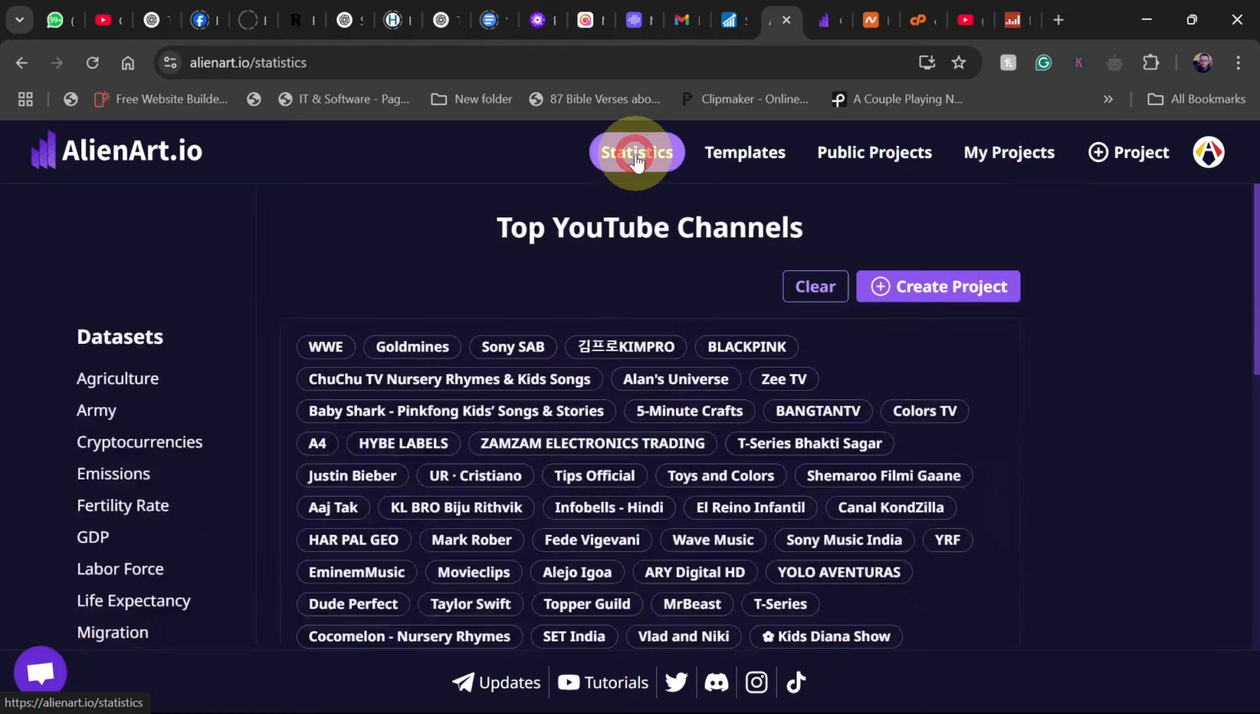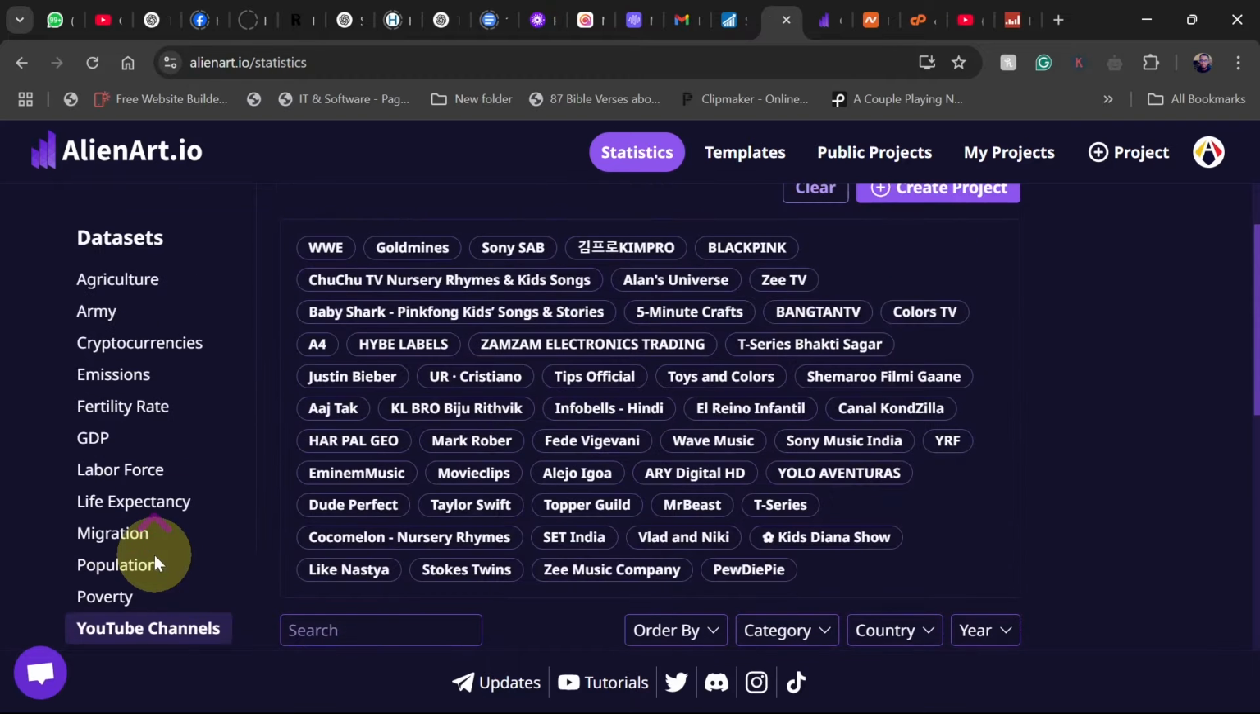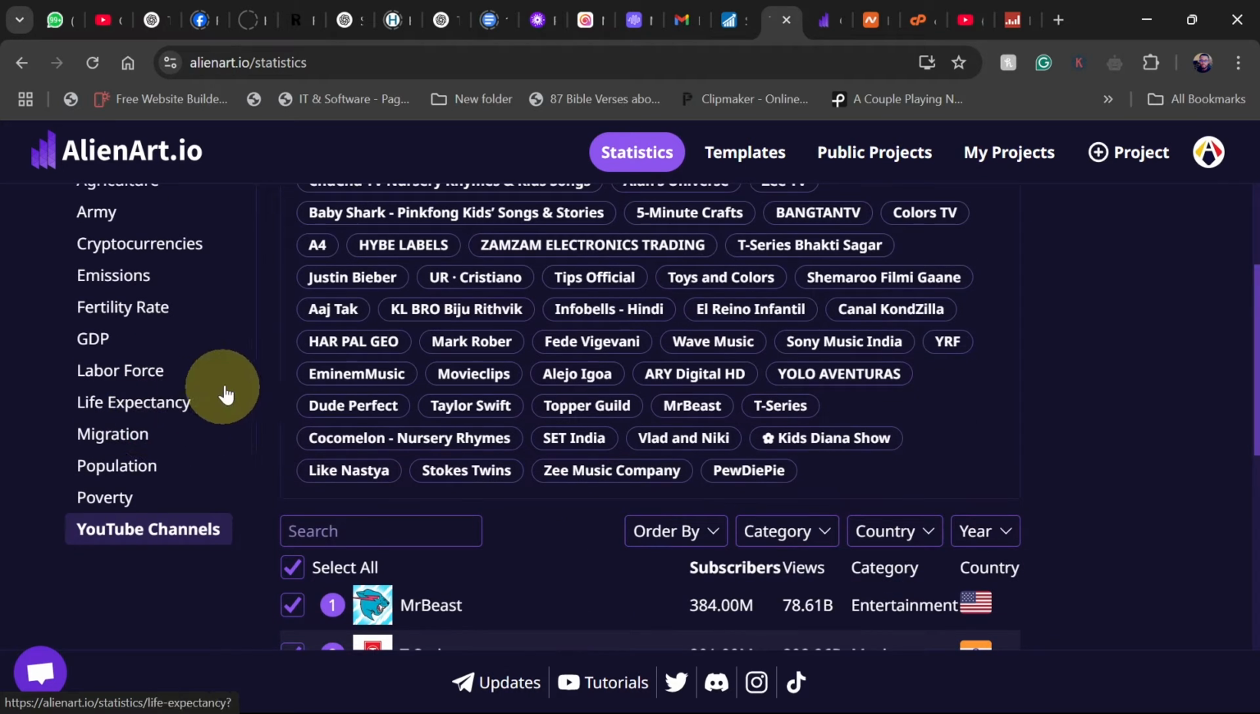Now, there's also some statistics. So you have some data sets you can even work with, which make your life very easy. You don't need to go to other websites to search for data to use. So here you can actually get data about agriculture, army, cryptocurrency, emission, fertility rate, GDP, labor force, life expectancy, migration, population, poverty, and then YouTube channel.